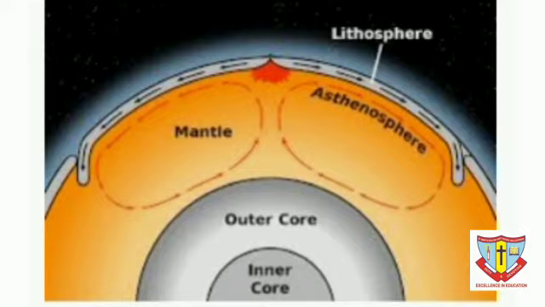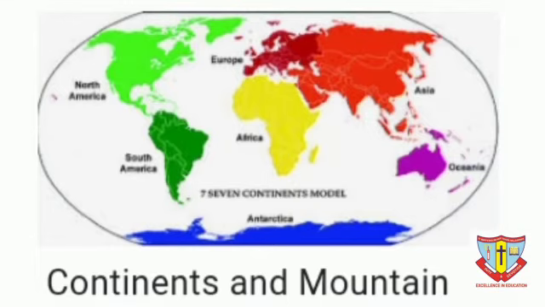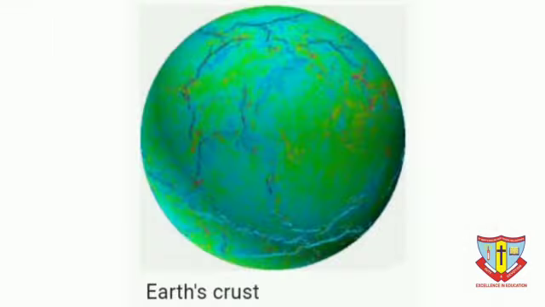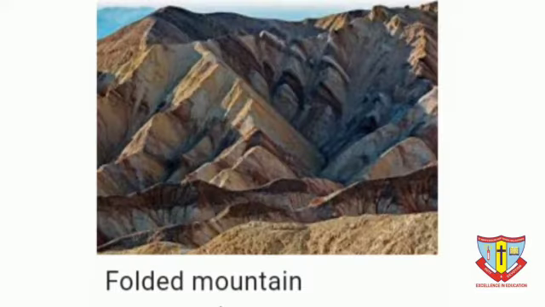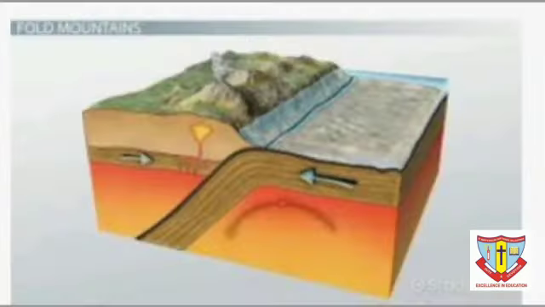The effect of slow movements can be seen in the landform of formation of mountains and continents on the Earth's crust. Let's learn about fold mountains. Energy is transferred from the interior of the Earth.